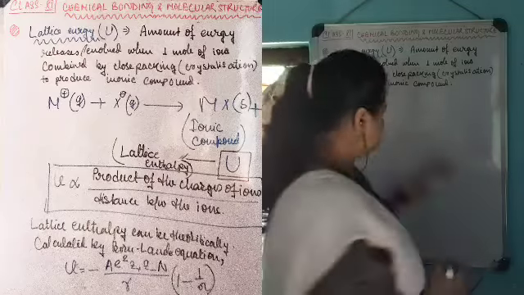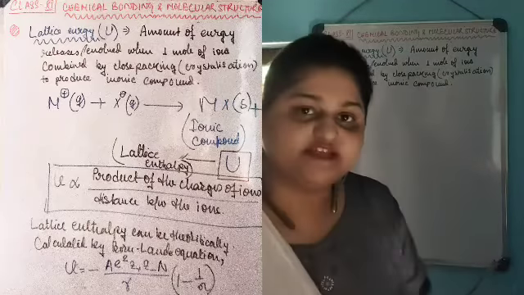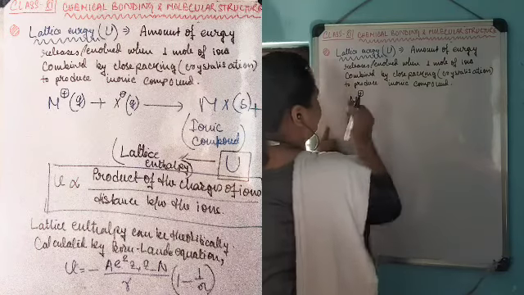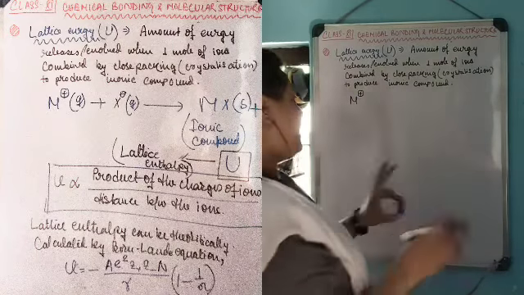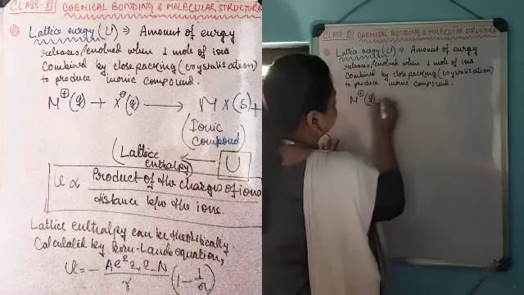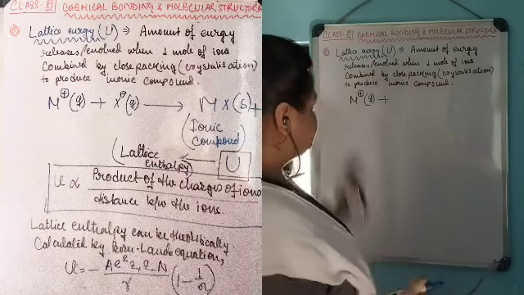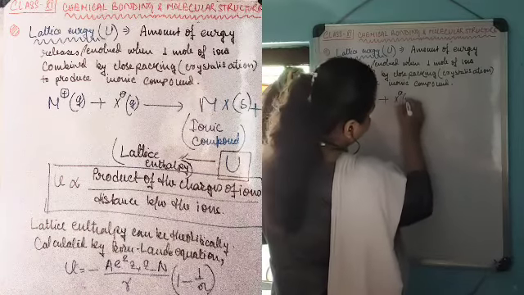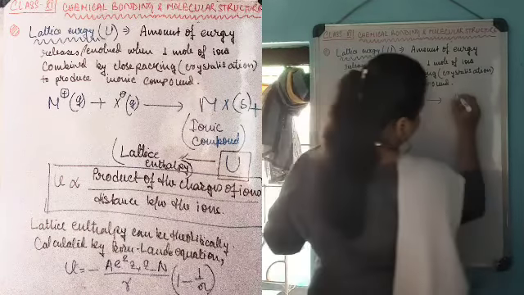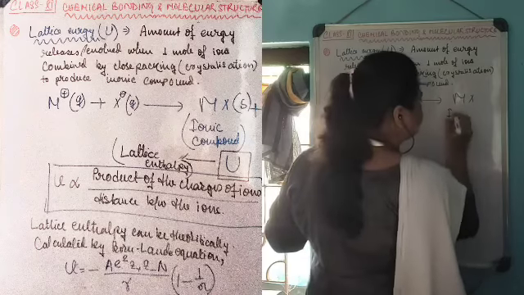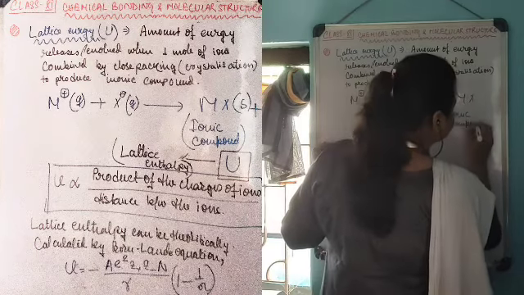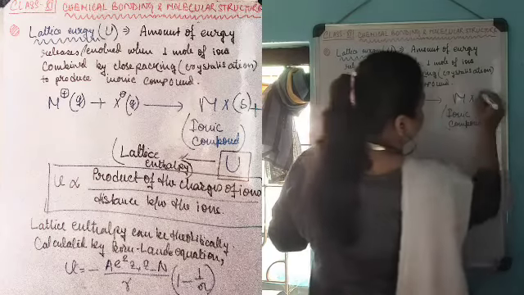Now this entire concept can be explained with this general equation: M plus, a cation in its gaseous state, combines with X minus, an anion in the gaseous state, to produce MX, an ionic compound in the solid state.